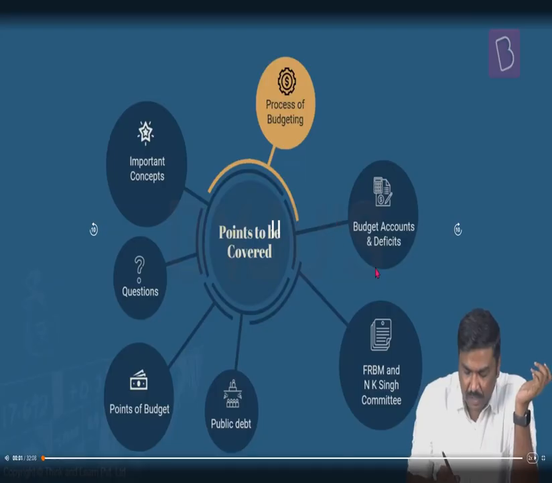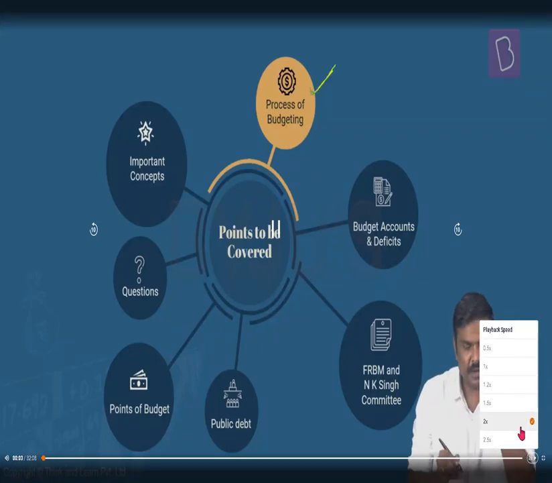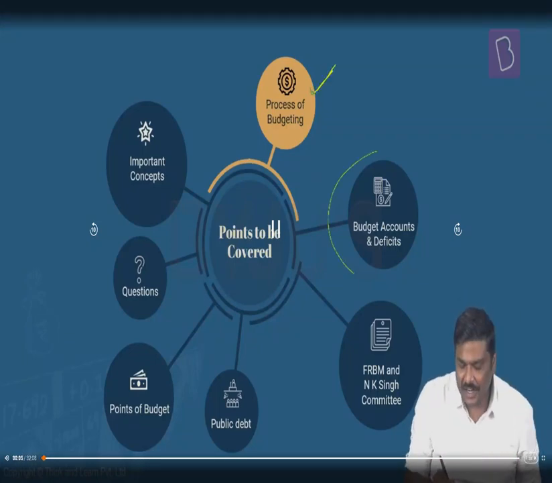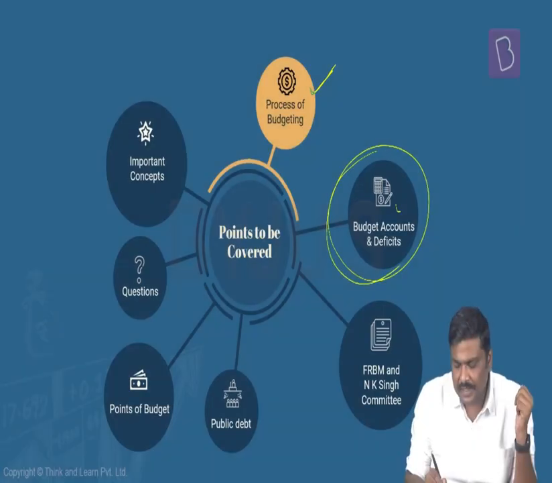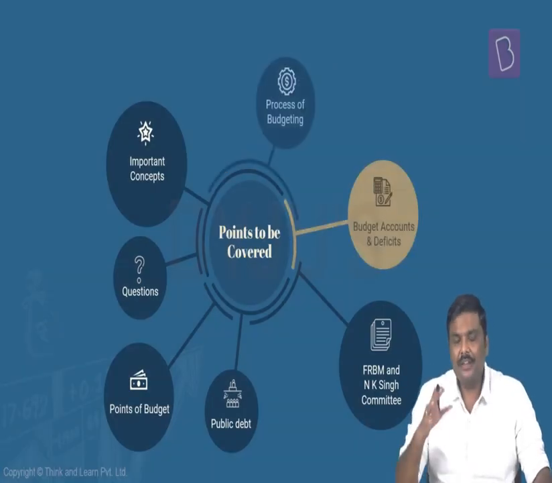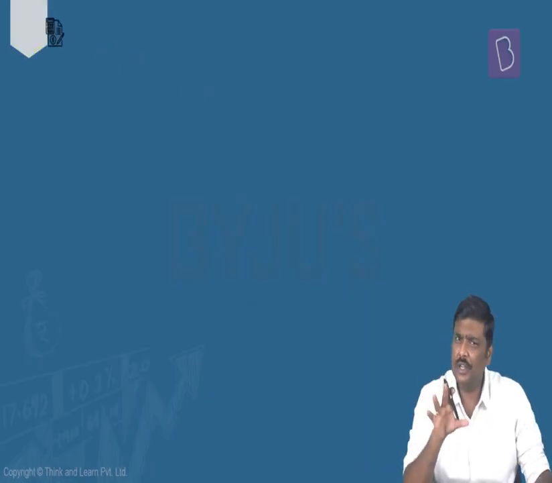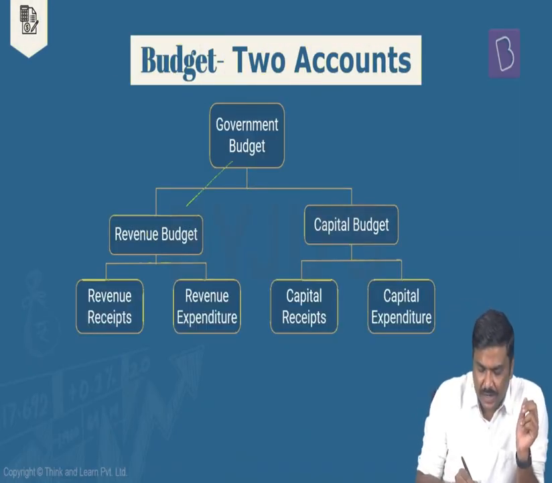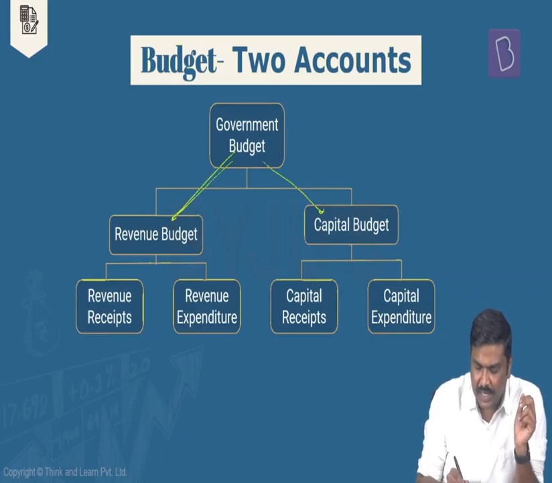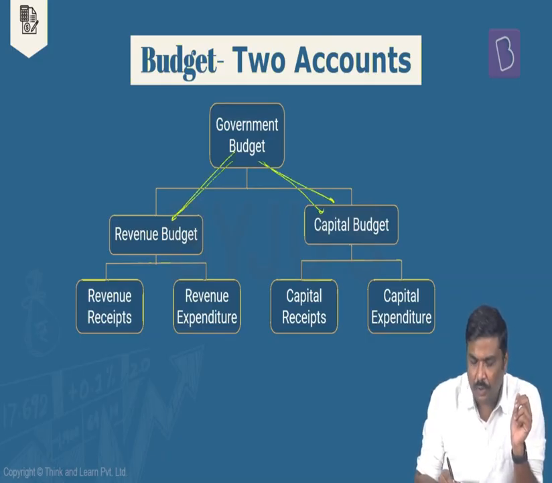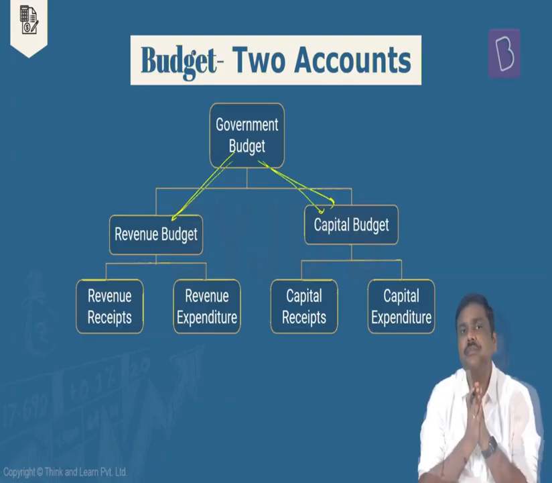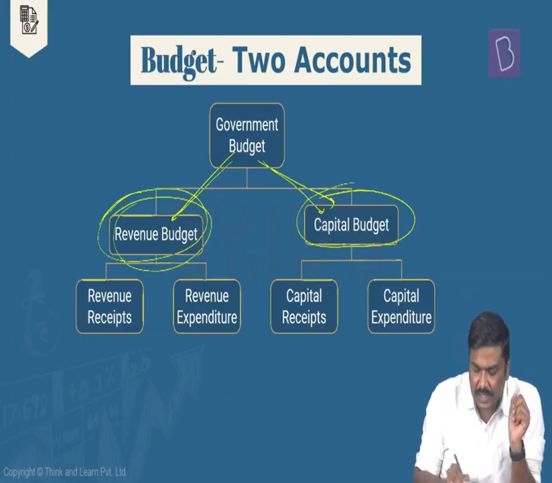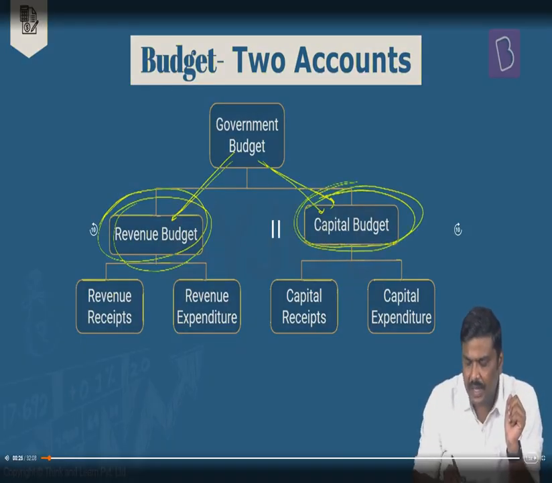Having seen the process of preparation of the budget, let's enter into the important concepts here. That is the budget accounts and deficits. Now, generally, when you talk about the union budget, and for UPSC, focus on union budget, not too much about the state budget. The budgets are divided into two parts. Is it okay? The budget is divided into two parts like this. One is revenue budget. Second one is capital budget.